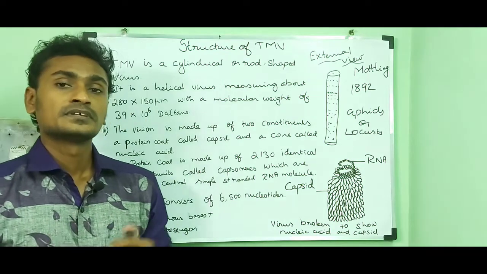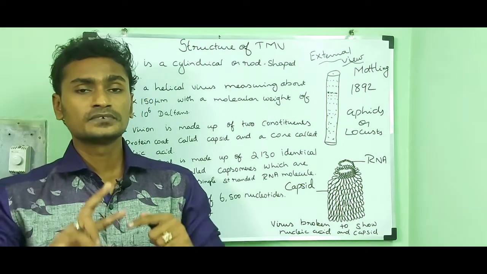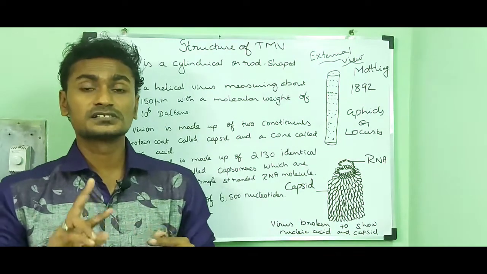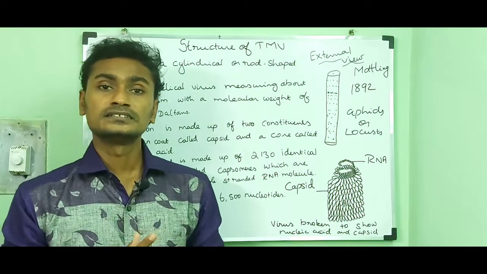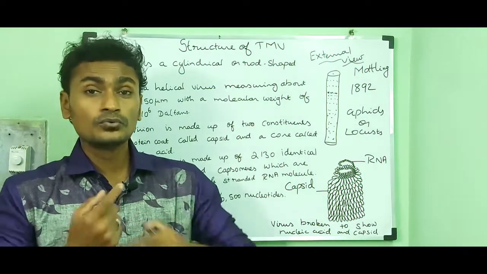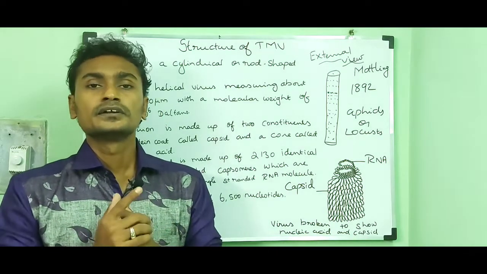Then the virus affects the leaf and the leaf gets twisted, that is distortion. Then the leaf curls downward.